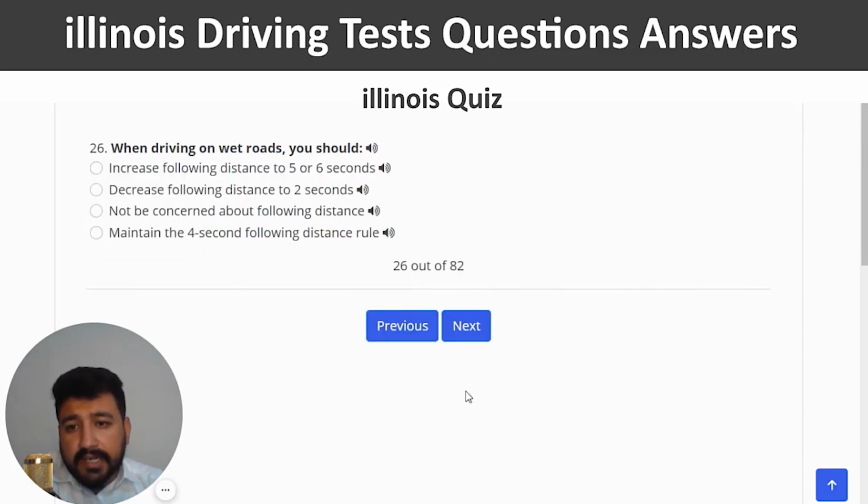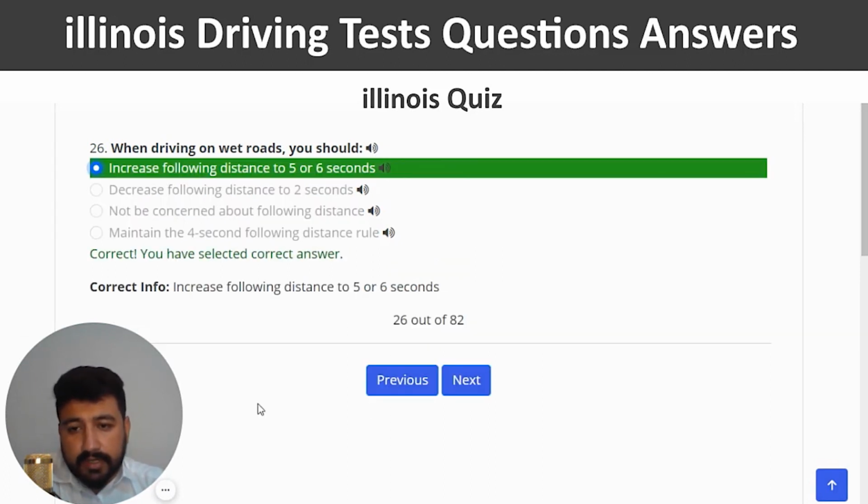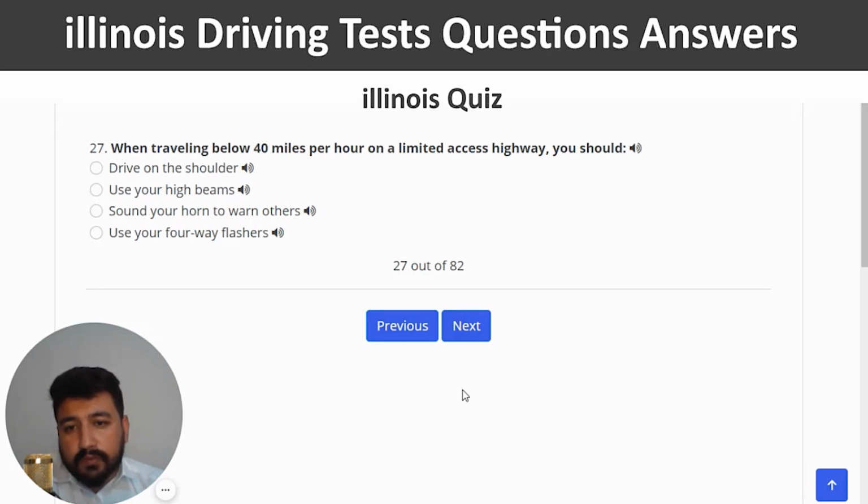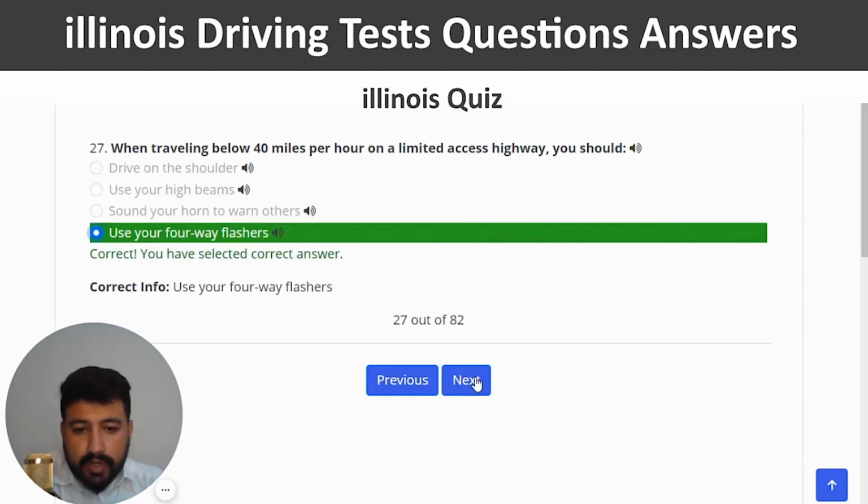And next. When driving on wet roads, you should... The right answer to the 26th question is increase following distance to 5 or 6 seconds. So first option, correct. And next. When traveling below 40 miles per hour on a limited access highway, you should... The right answer is use your four-way flashers. So I'm going to click on the last option, correct, and next.